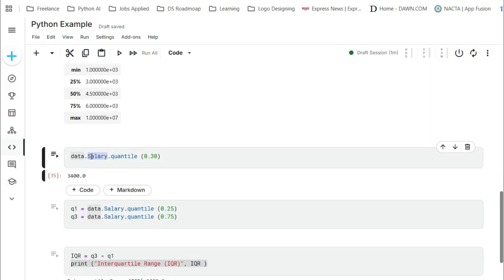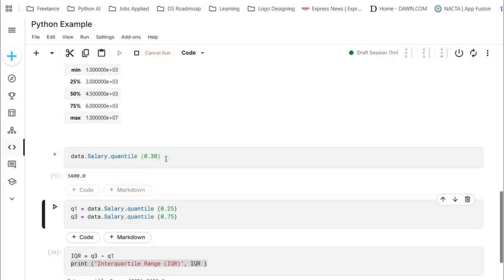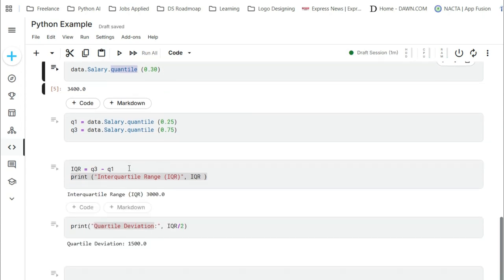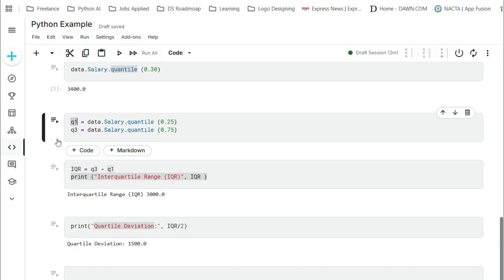And through the salary column's dot quantile method, if I ask for the 30th percentile, it shows me the value 2400. So through this quantile method we can calculate the quantile values. In order to print the interquartile range, first of all, through salary dot quantile, the 25th percentile will be saved in Q1, and similarly for Q3 we write 0.75 in the quantile method.